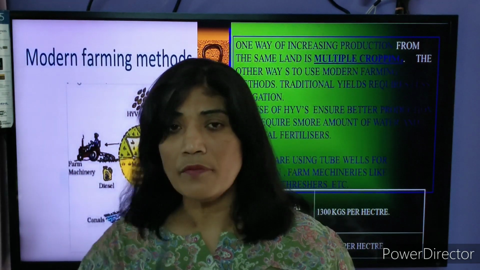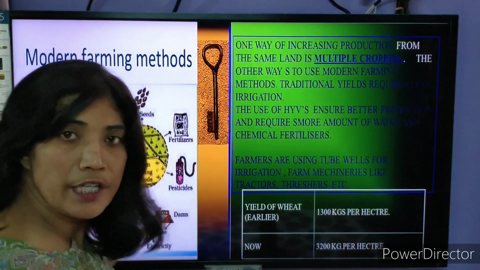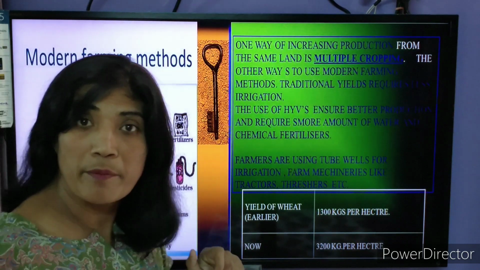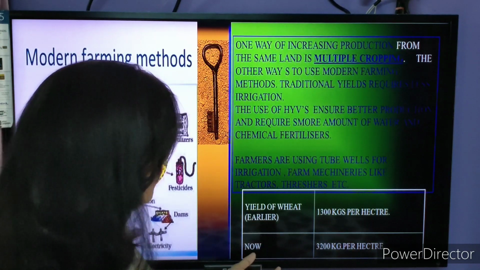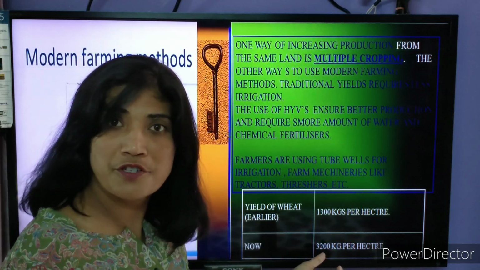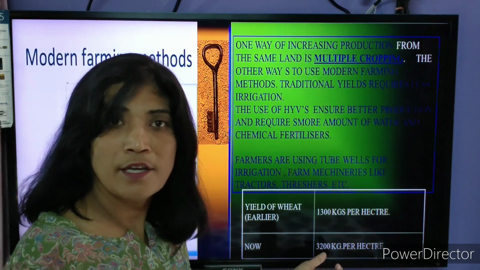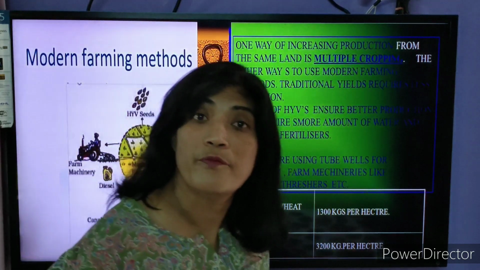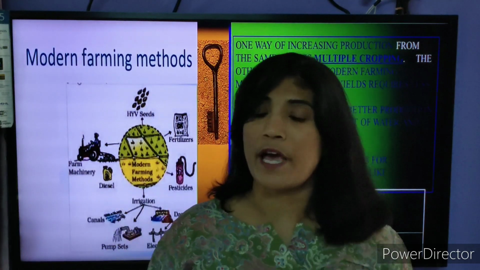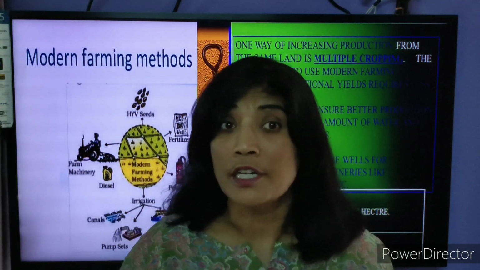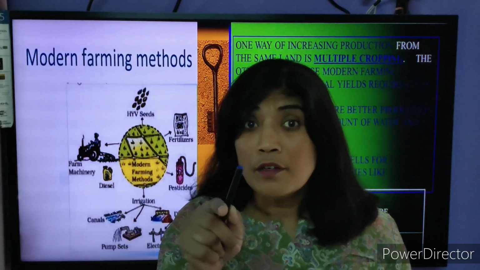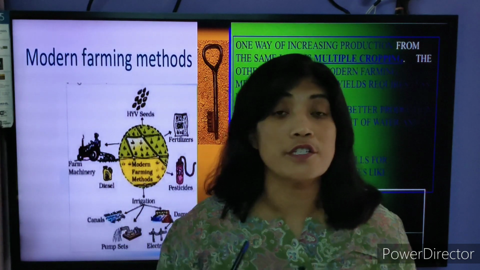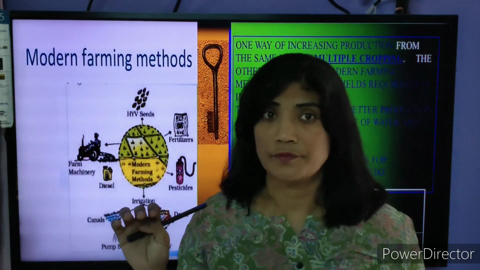But after using all these inputs and the modern farming methods, how much production do we have? Surprise! 3200 kg of wheat you will produce by the modern farming method. 1300 was earlier, and now 3200. You can see it is almost triple.